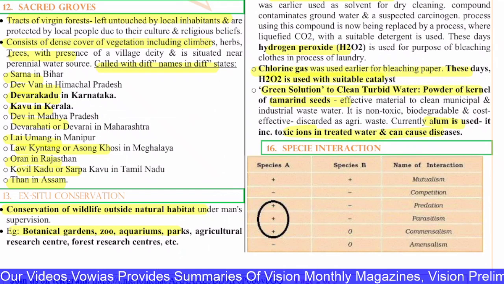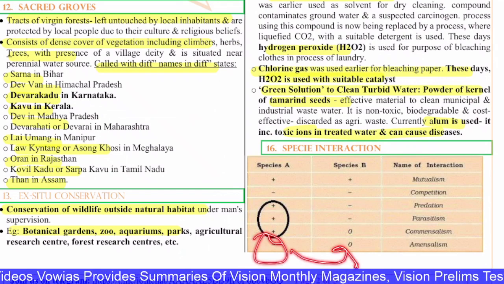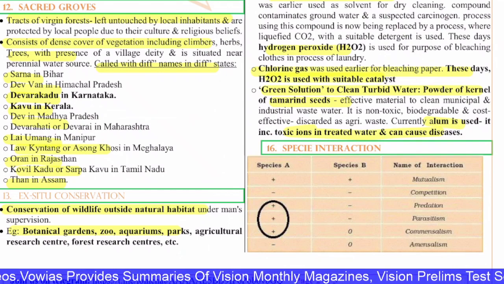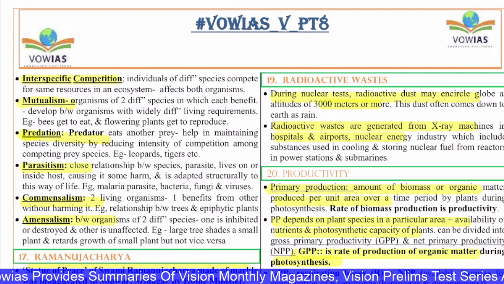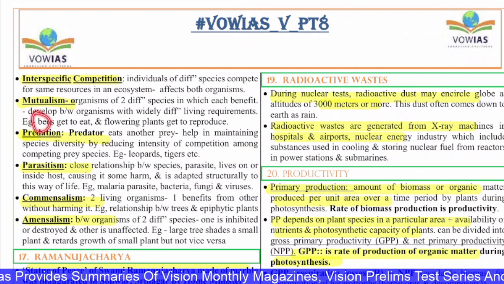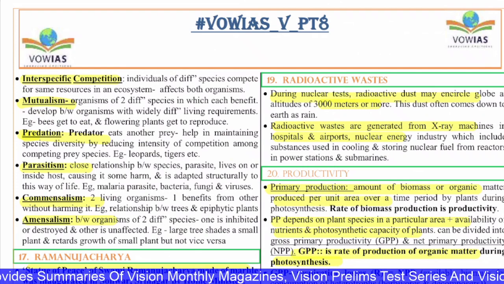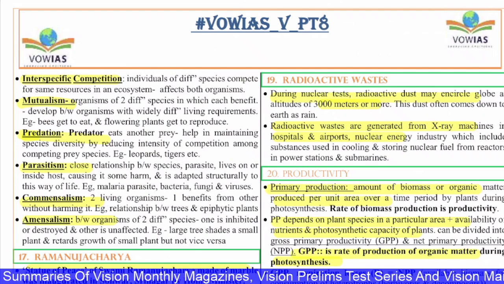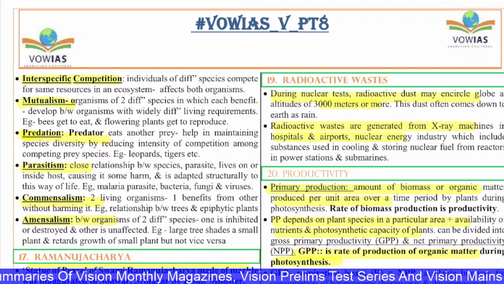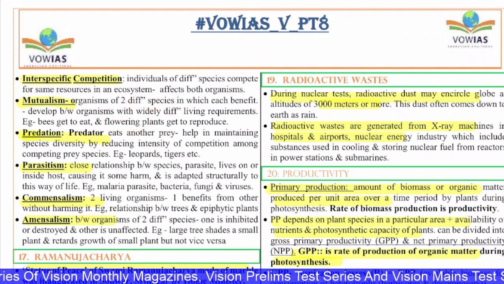And amensalism means one species losing while the other is not impacted. That is called amensalism. The same explanation is also given here. Examples, if you see in mutualism, the bees and the flowers, basically the pollination process, where the bees are getting benefited, they are getting the food. On the other hand, you have the flowering plants, the pollination is occurring and that is helping them reproduce.